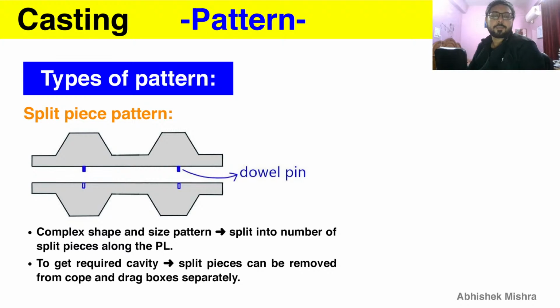Again, the dowel pin that I have talked about before is to make sure that the split pieces are properly assembled so that they are not mismatched. In this figure, here is the dowel pin and here is the impression inside which this dowel pin will go.